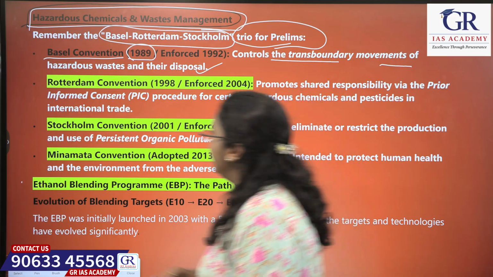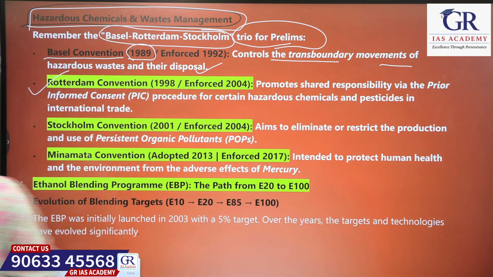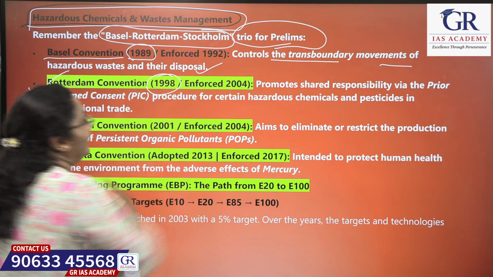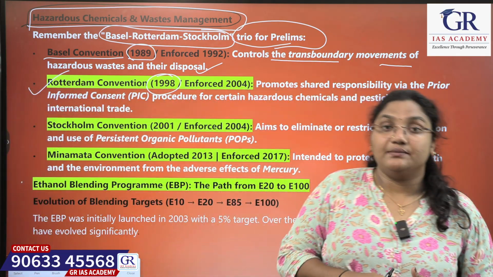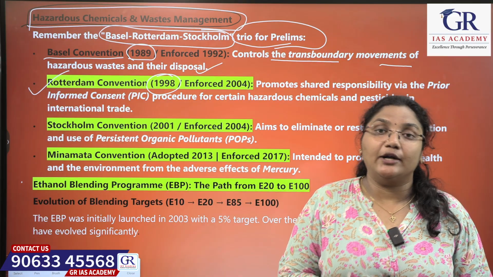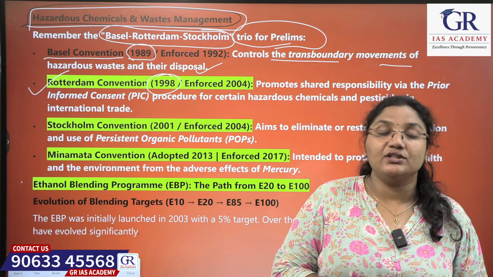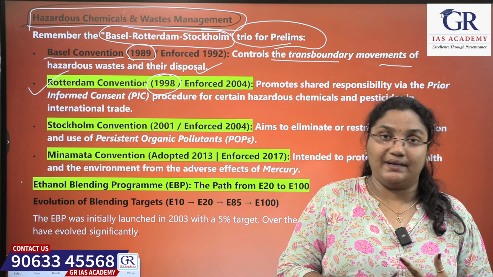Okay. Next, the Rotterdam Convention was adopted in the year 1998 and enforced in the year 2004. Remember friends, it is very important to remember these adoption and enforcement dates, because it is very useful for prelims.